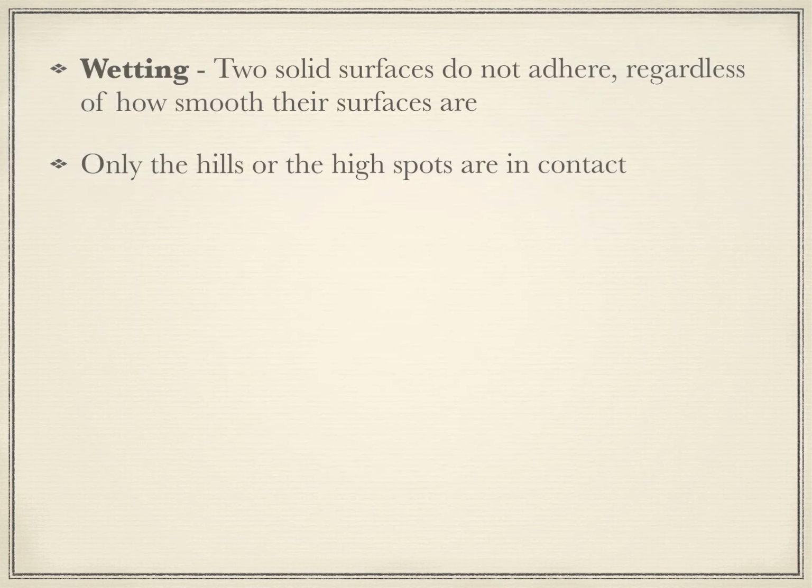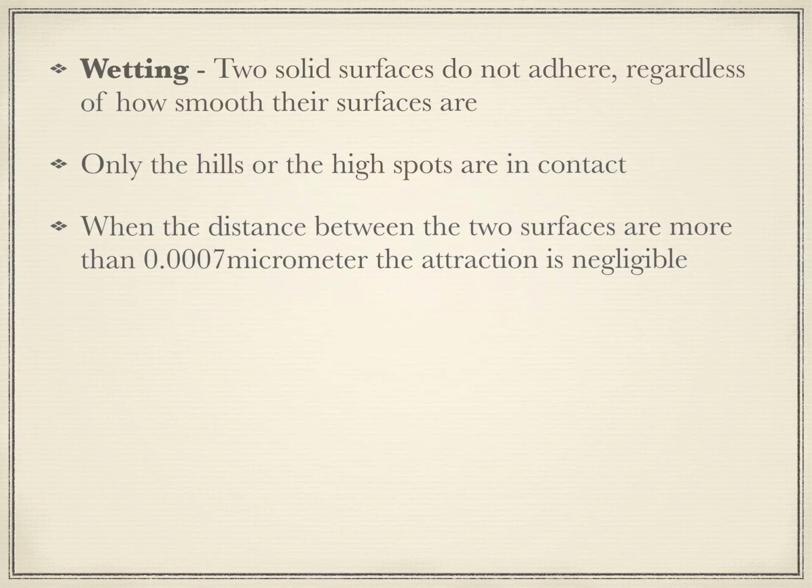What we see on the glass slabs is generally a flat surface, but on a microscopic level they are not flat. They have what are called hills and troughs. When you bring two glass slabs together, only the hills contact, the troughs do not. So when you put a layer of water, it tends to fill in these troughs and cause a flat surface. When the surface becomes absolutely flat, there is a tendency for the two substances to adhere.